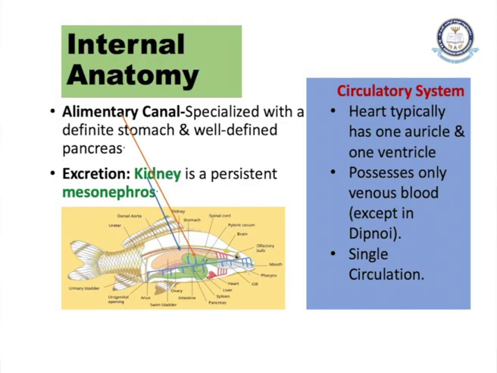Coming to the circulatory system of this fish, the heart is typically a specialized heart with 2 chambers, that is one auricle and one ventricle. It also possesses venous blood; mixed blood is present in the fishes, and the circulation is single circulation, that means the blood passes through the heart only once.